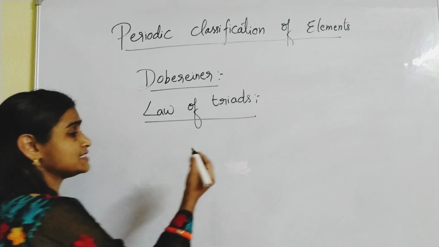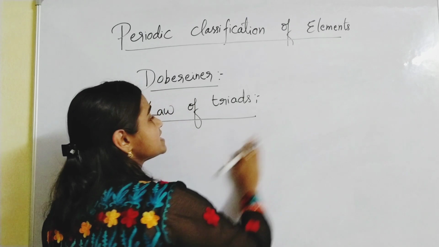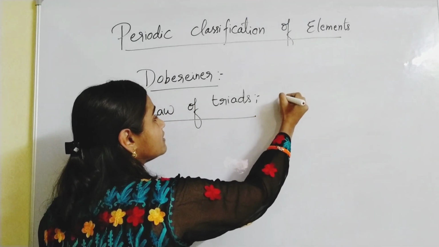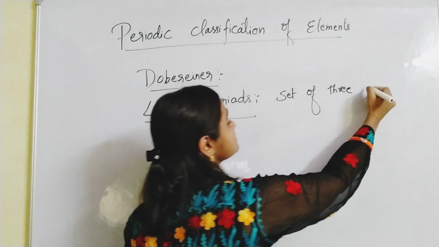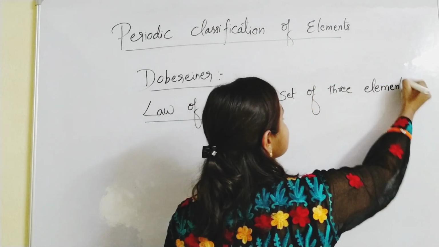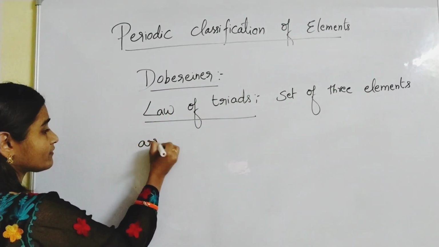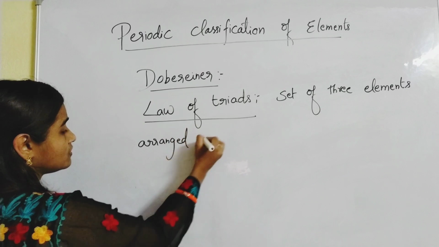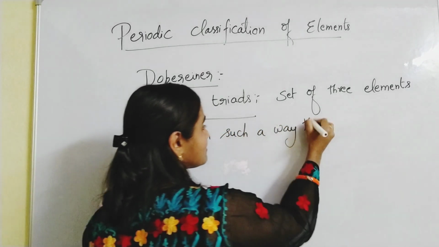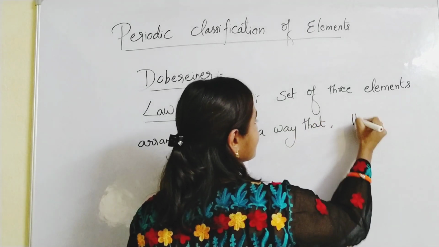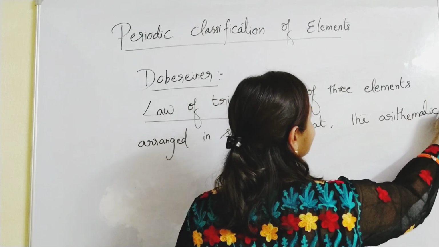The law of triads states that Dobereiner arranged the elements in such a way that, in a set of three elements, the arithmetic mean of the atomic weights of the first and third elements is equal to the atomic weight of the middle element.